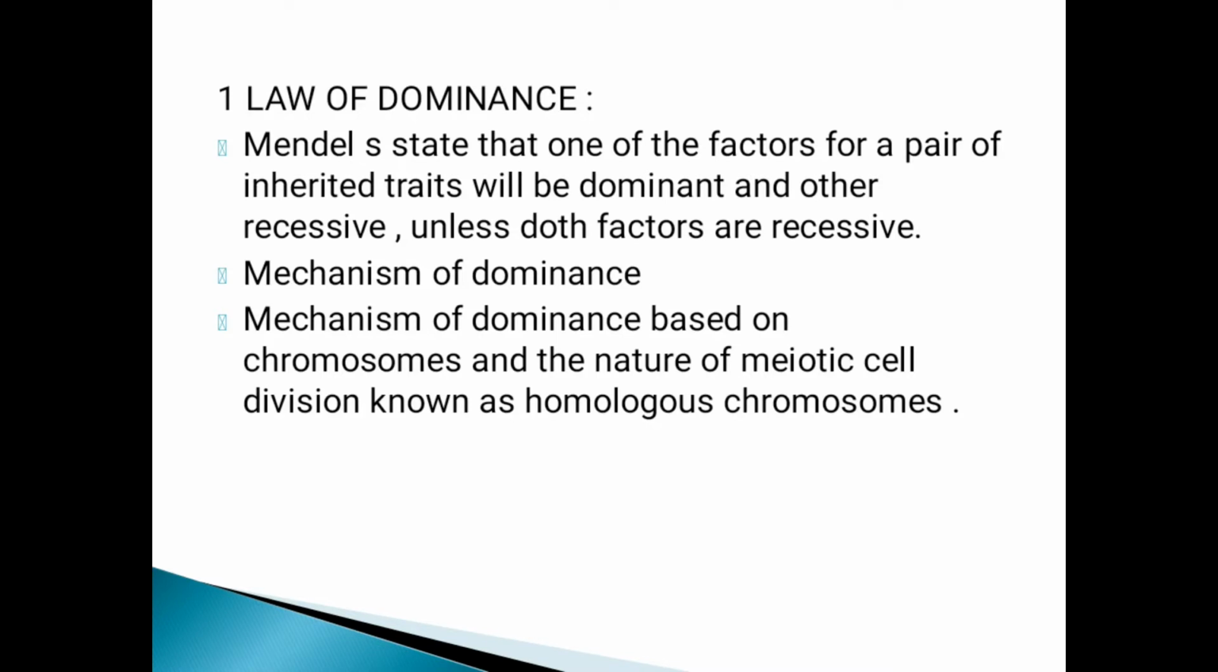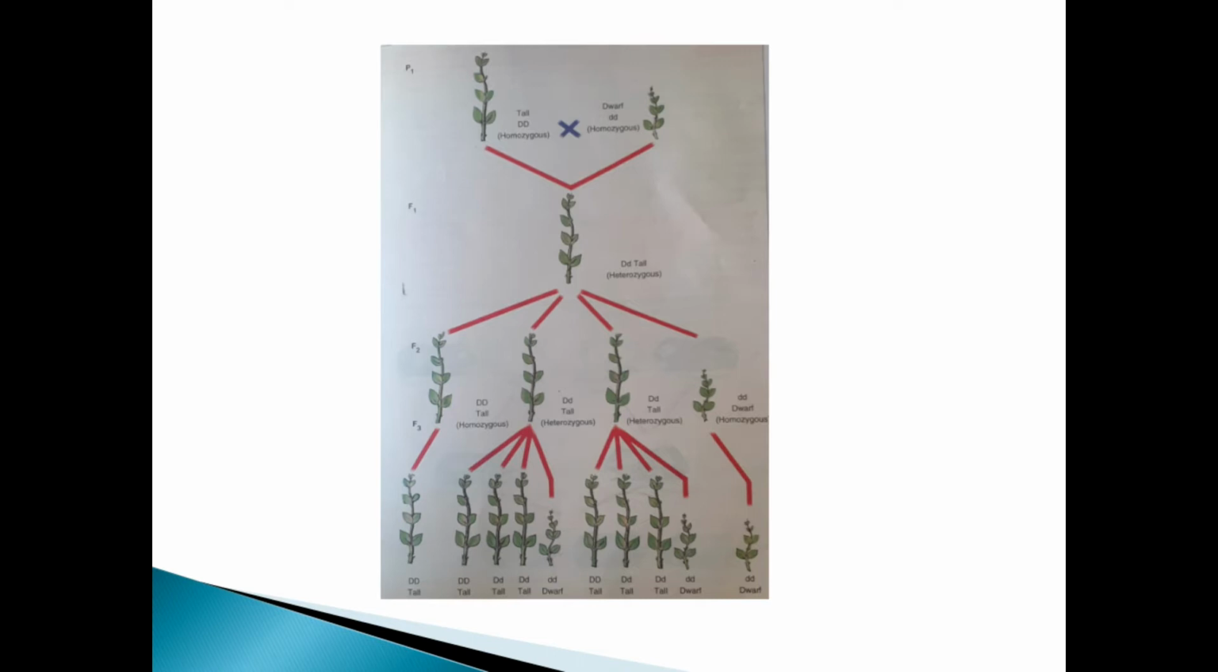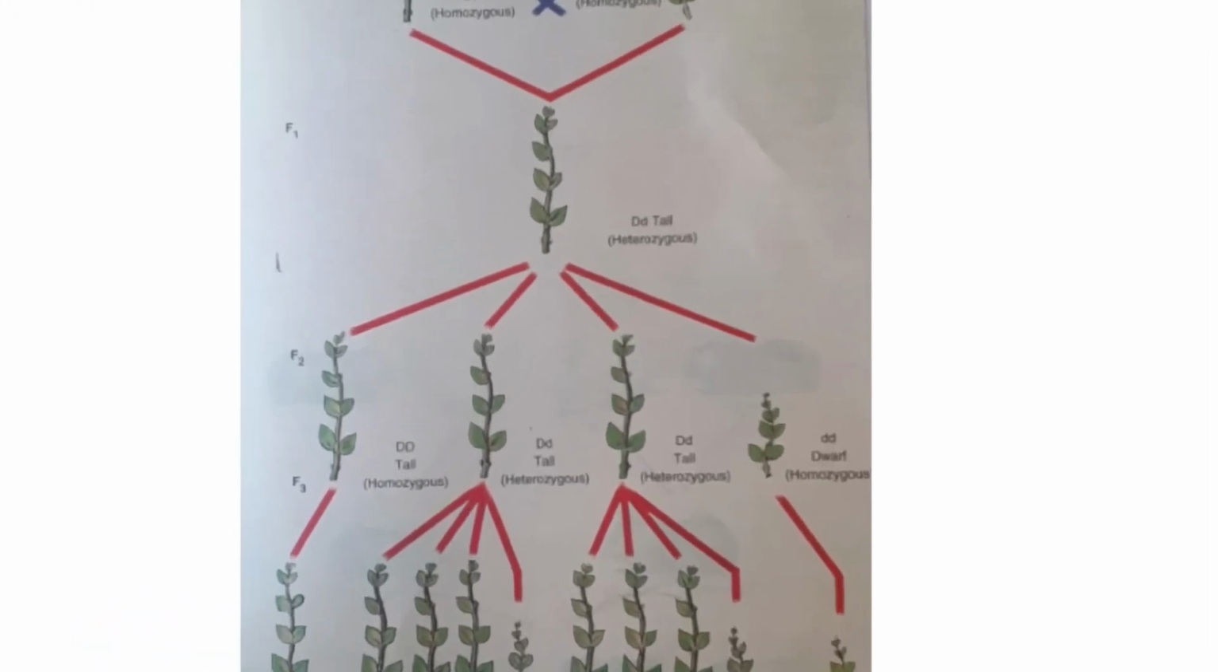Law of dominance. Mendel stated that one factor of a pair of inherited traits will be dominant and the other recessive, unless both factors are recessive. The mechanism of dominance is based on chromosomes and the nature of cell division, known as homologous chromosomes.